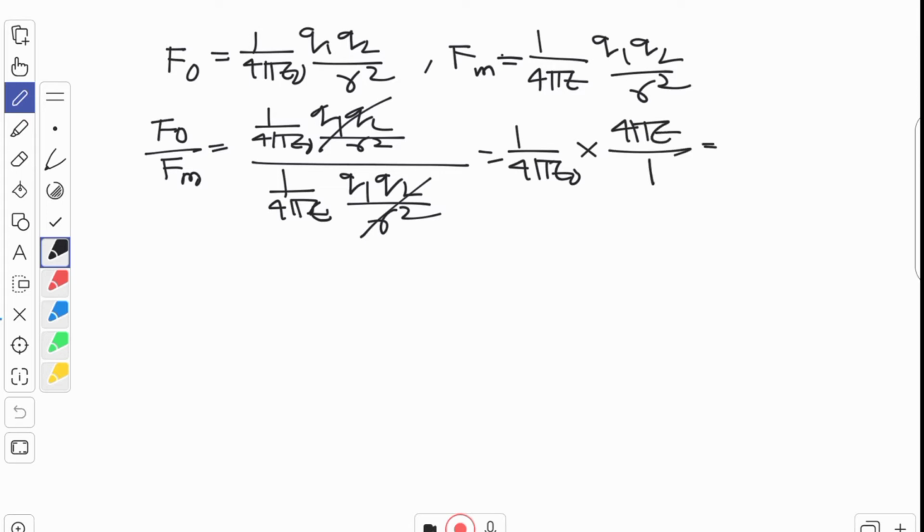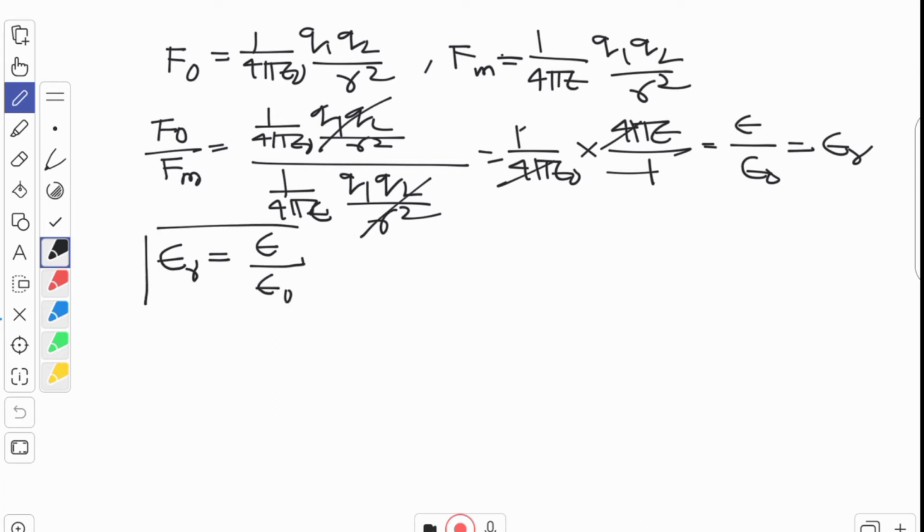So finally what we are getting? 4 pi by 4 pi cancels, so epsilon by epsilon naught. So that means this is nothing but relative permittivity. Okay, so what is this? Epsilon R. Relative permittivity is epsilon, that is permittivity of medium divided by permittivity of free space. This is your relative permittivity.